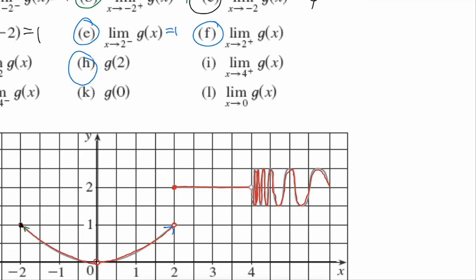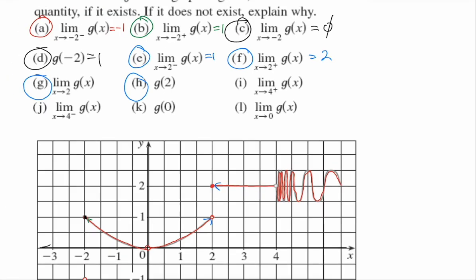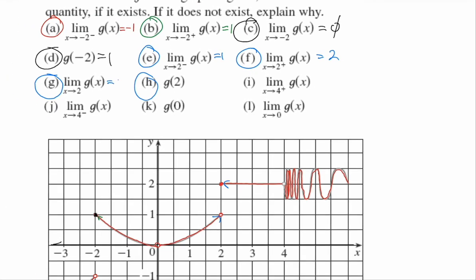But if we go from the right, we're heading to 2. So the limit doesn't exist because those don't match, right? But what is filled in when our X value is 2? 2. Does everybody see how that worked?